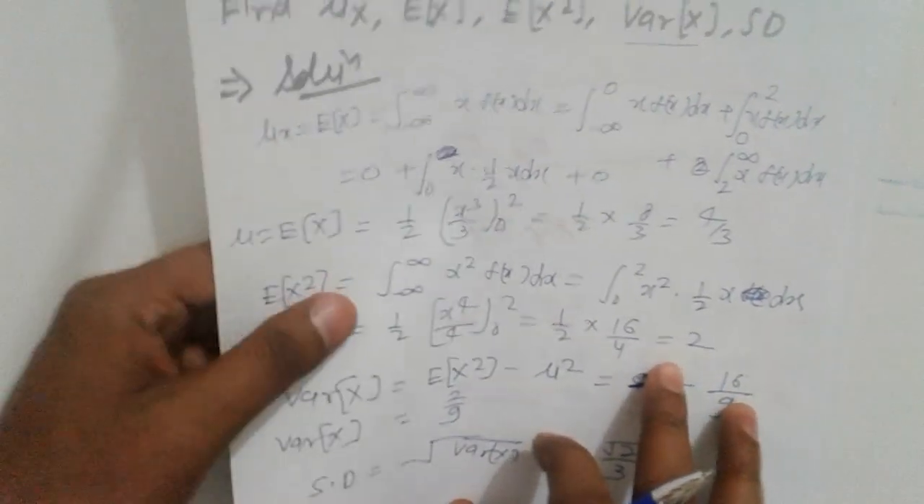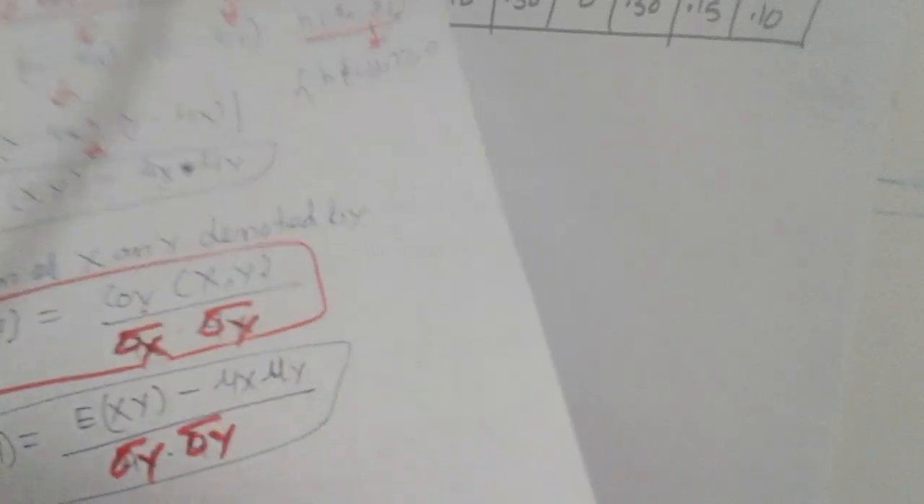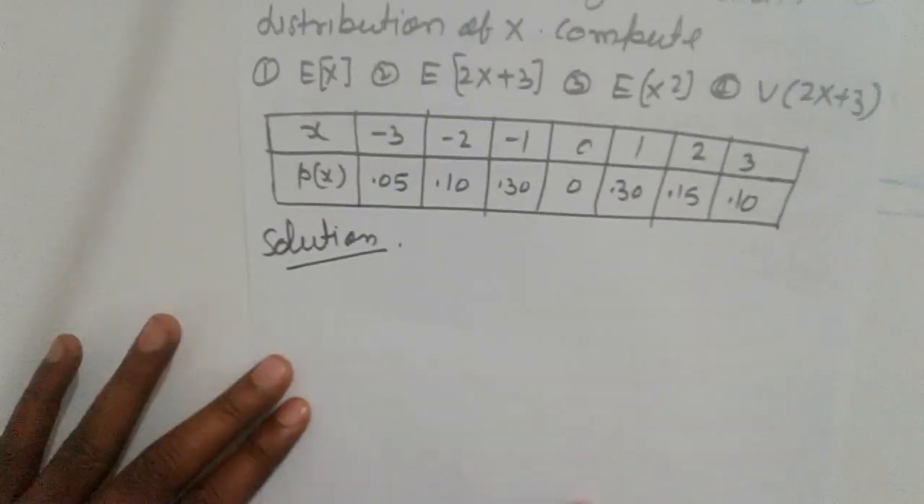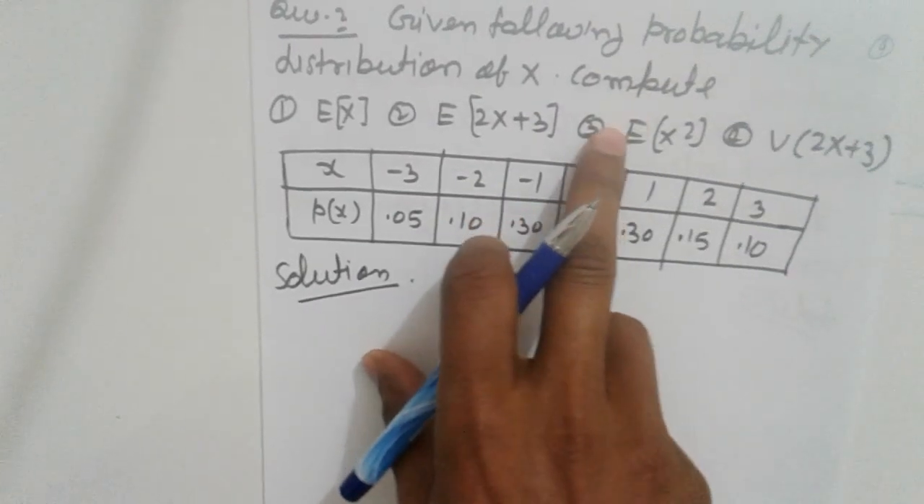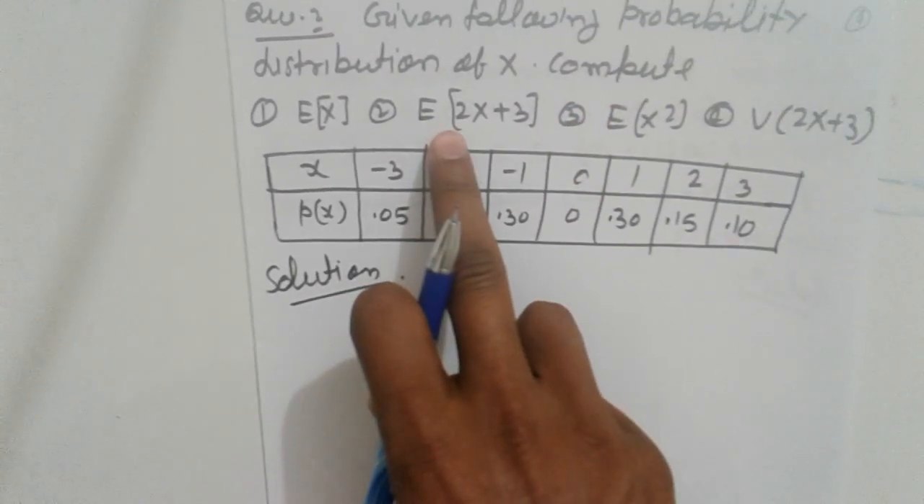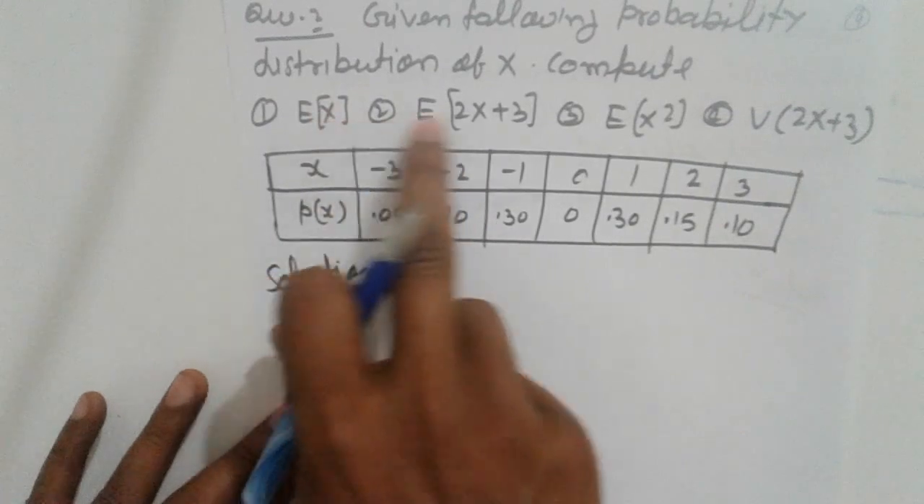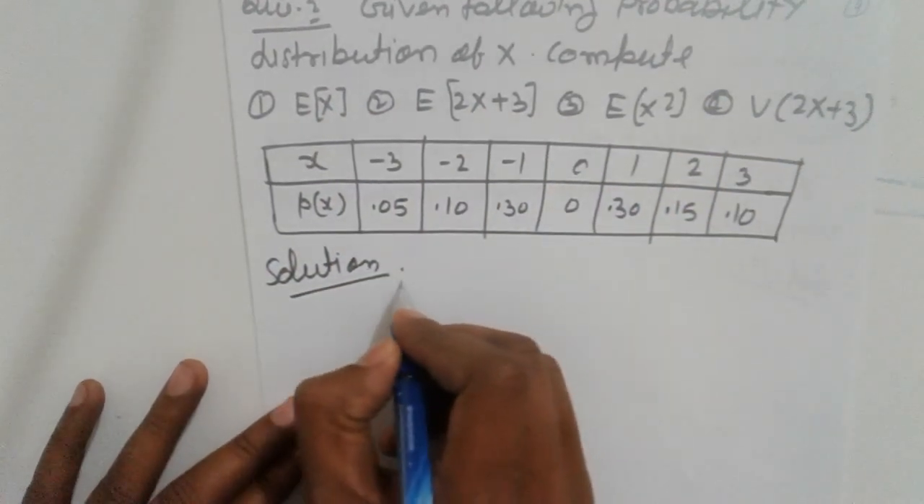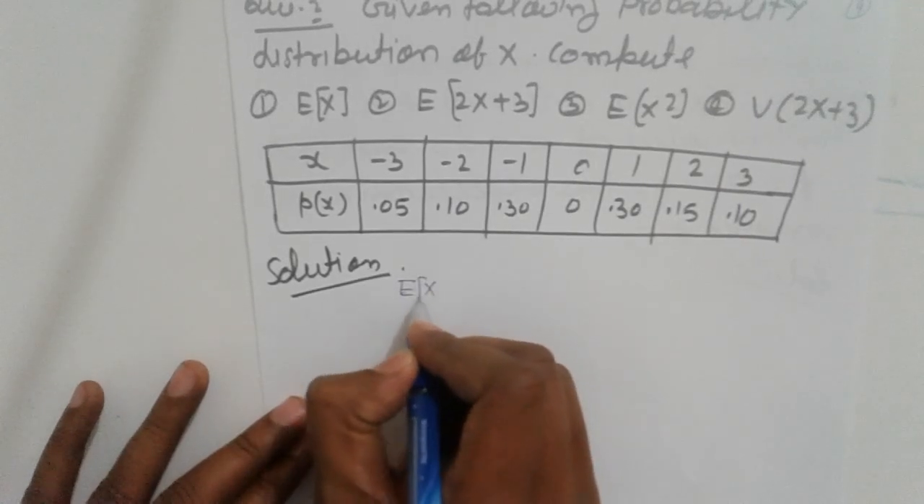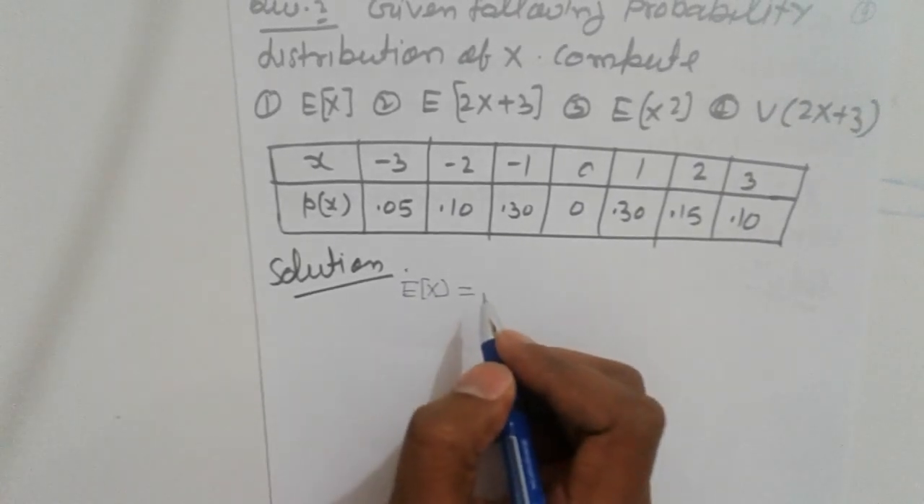Now take another problem. Here the following probability distribution is given in the form of data. What is the value of E[X] and so on? Now E[X] is equal to, we know what the value of E[X] is.